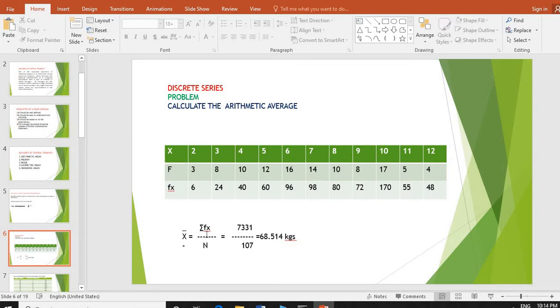If we add these values, we get 7331 divided by 107. How do we get this 107? If we add all these frequency values, we get 107. If we simplify this, 7331 divided by 107, our arithmetic mean value will be 68.514 kgs.